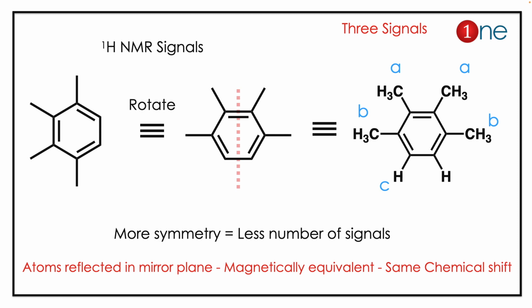The mirror plane means the atoms on the opposite sides will have the same chemical shift because they are magnetically equivalent. So it has only three signals, which are A, B, C. Due to the plane of symmetry inside the molecule, the compound has only three signals.